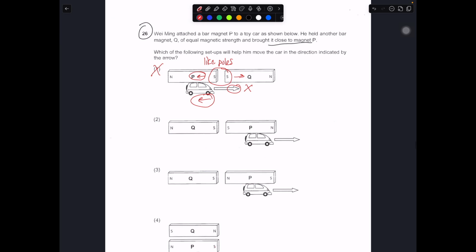Okay, so number 2, same thing, they are like poles, so they will move away from each other. So P will move towards the right, Q will move towards the left. So this arrow matches with this arrow. So 2 is the correct answer. So the answer must be number 2.